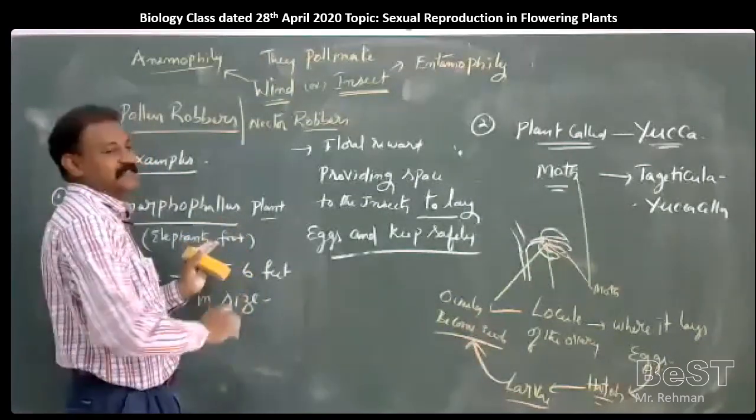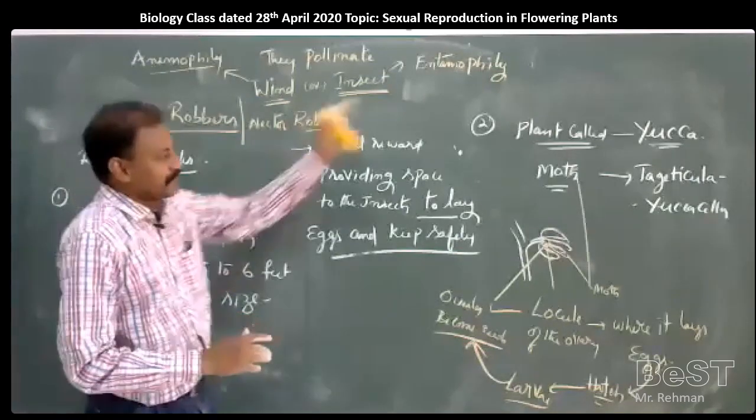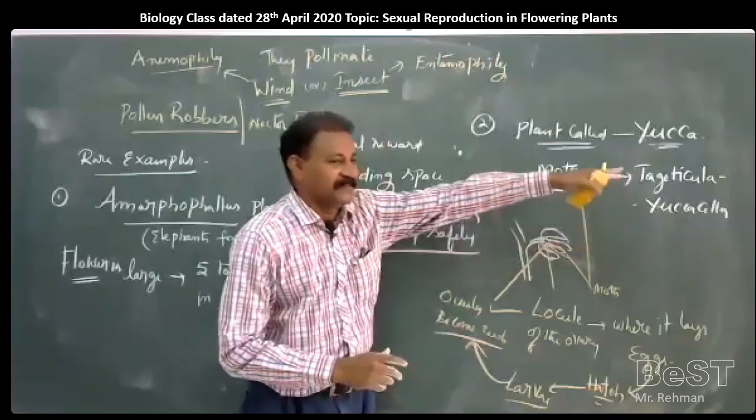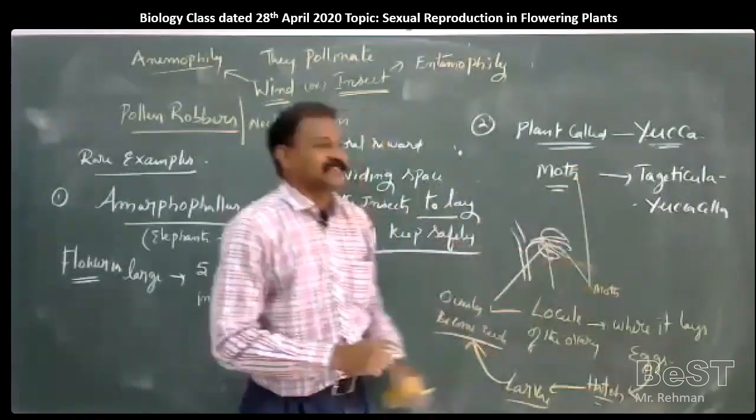How many types of plants show pollination by wind, pollination by water, or pollination by insects?